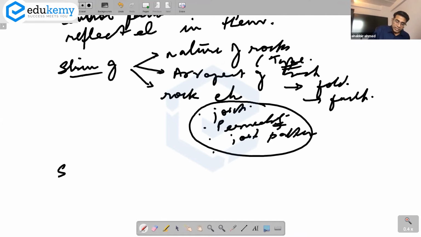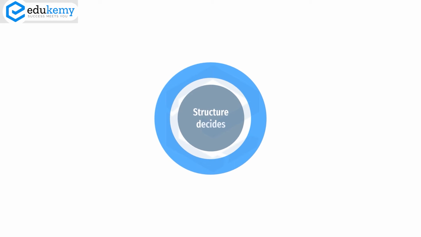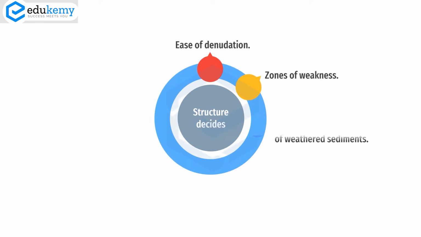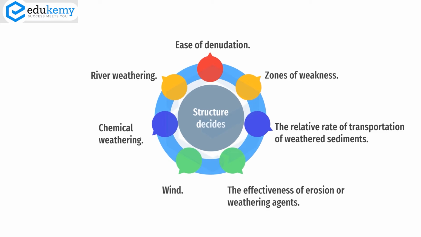So what happens is structure decides ease of denudation, zones of weakness, the relative rates of transportation of weathered sediments, and the effectiveness of erosion or weathering agents: whether winds will be more effective, whether chemical reactions will be more effective, whether rivers will be more effective.